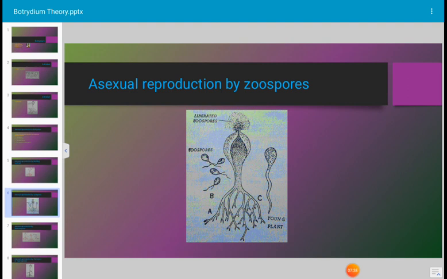After complete maturity of the zoospores, the vesicle opens at the apex region and all the zoospores are released through the pore. The zoospores germinate in presence of favorable environmental conditions and produce a new plant of Botrydium. This is the asexual reproduction by formation of zoospores.